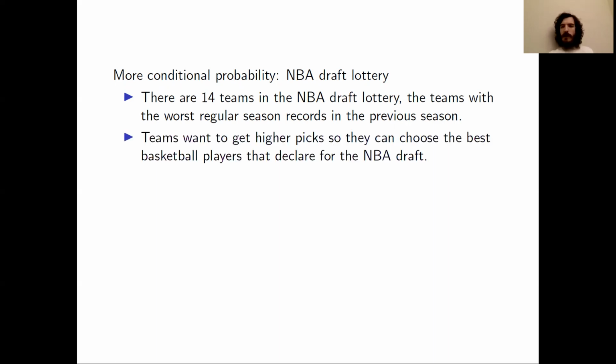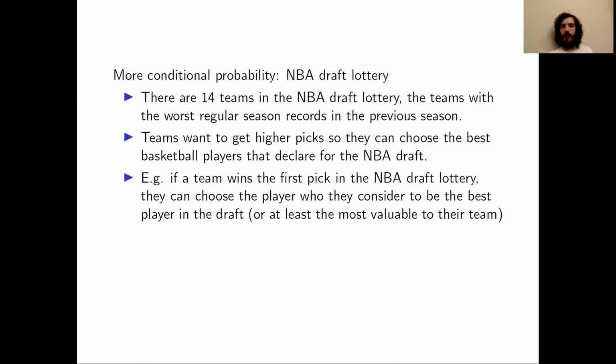I got some questions about why teams want to get high picks in the draft. Well, the reason why teams want to get higher picks is so that they can choose the best basketball players that declare for the draft that year. So each player can only go to one team. Some players don't get picked. But if a team wants to get the very best player for their team, then they'll hope to get one of the top picks so they can take that player before some other team takes that player.